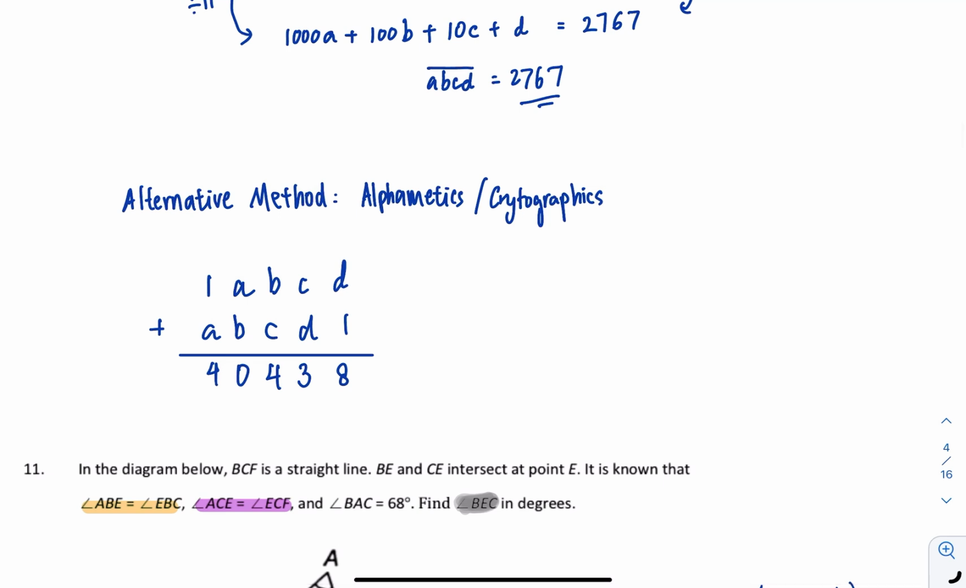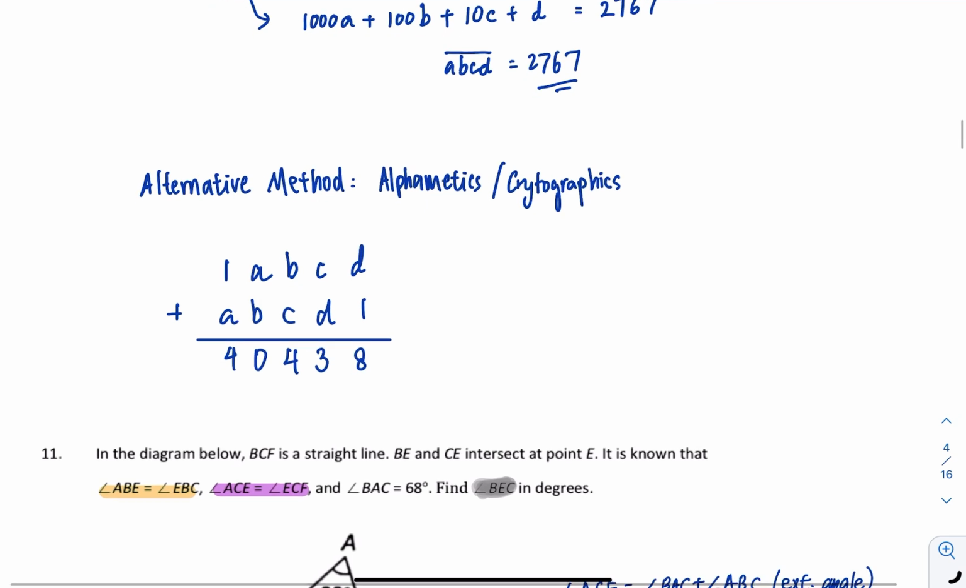Alternatively, you can use this mathematics or cryptographic method. So just put down everything in a line. Then you can start with D. D will be a 7, C will be a 6, and then we have 1 carry forward. Here is 6, 1, then B must be 7, then this 7, so A must be 2.